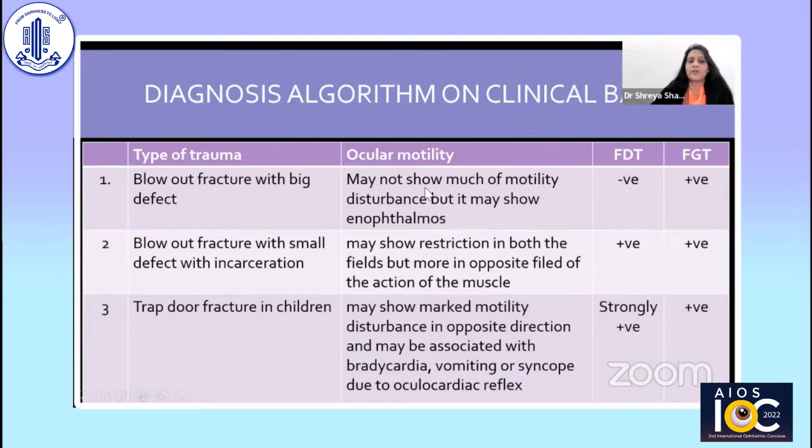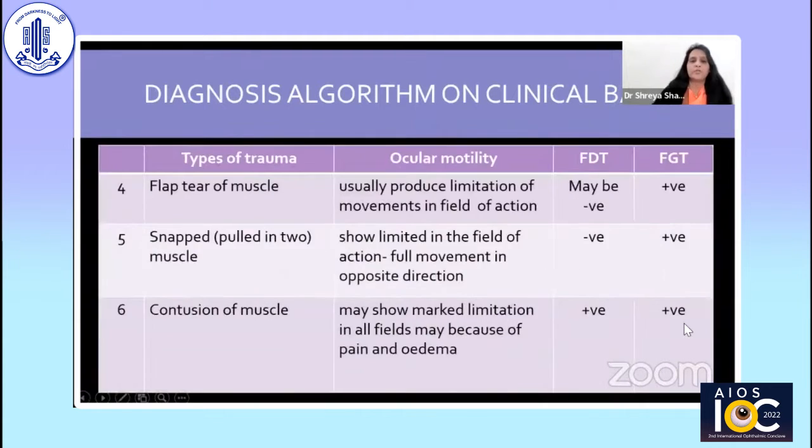Here, if you have a blowout fracture with a big defect, ocular motility can have some disturbance, and FDT can be negative, FGT will be positive. Blowout fracture with a small defect with incarceration will show marked restriction in both fields, maybe more in the opposite field. Both the FDT and FGT can be positive. Trapdoor fracture in children usually can show bradycardia, vomiting, syncope, or oculocardiac reflex, and FDT will be strongly positive. FGT can be positive too. If there is a flap tear of the muscle, it usually produces limitation of movement in the field of action. FDT can be negative, FGT can be positive.